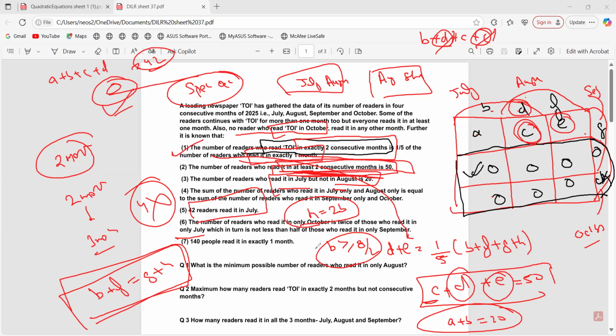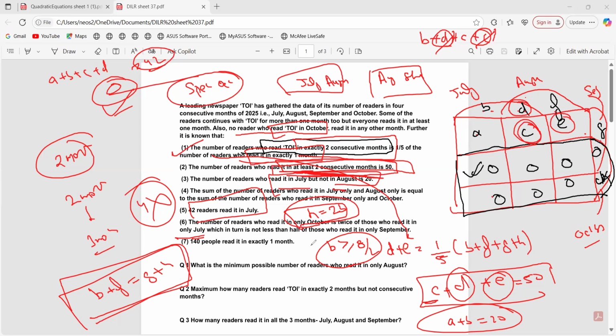अरे वही तो, what is he saying? The number of readers who read it in only October is twice those who read in only July, right? So October is H, that is twice who read in July. So H is equal to 2B, only July is B. Right? And the next thing he's saying, July, which in turn is not less than half of those who read in only September.